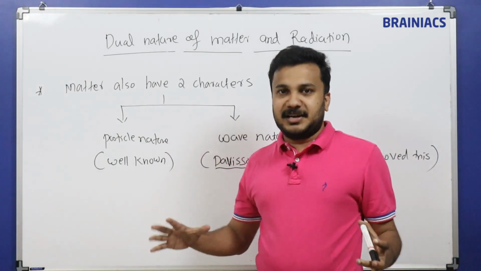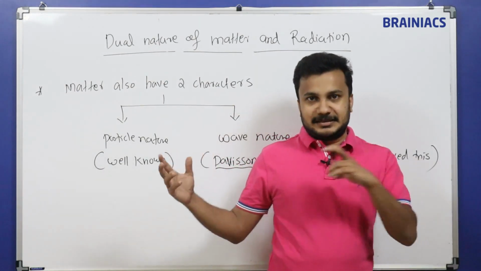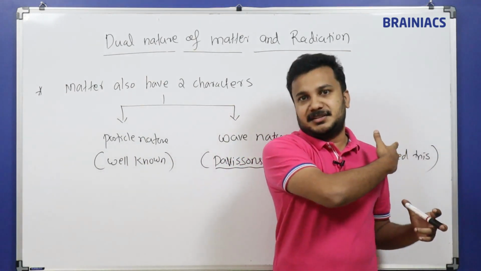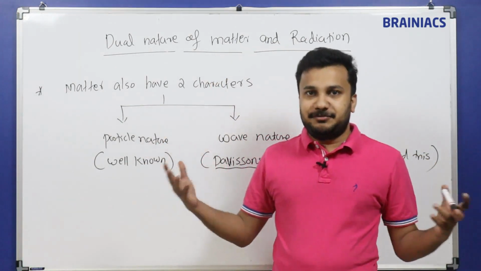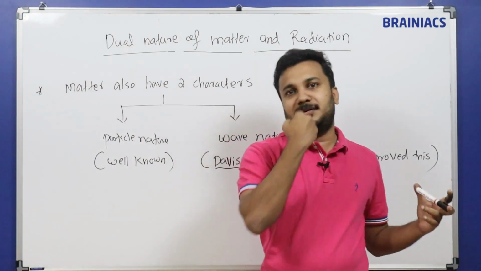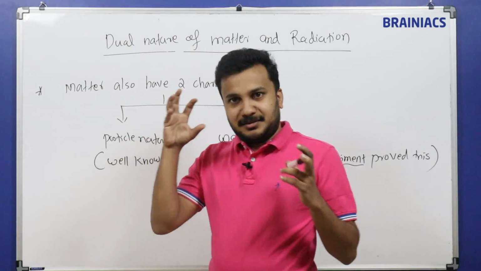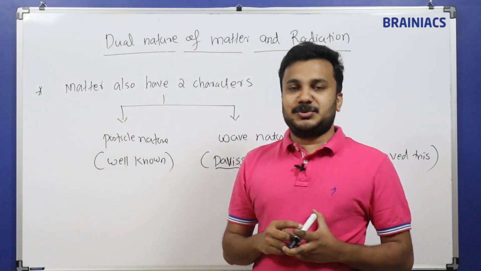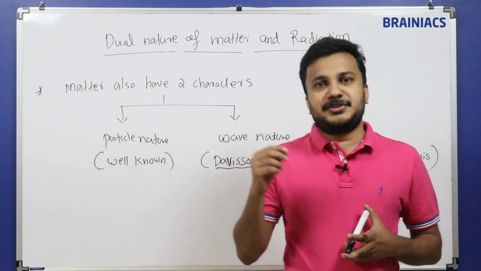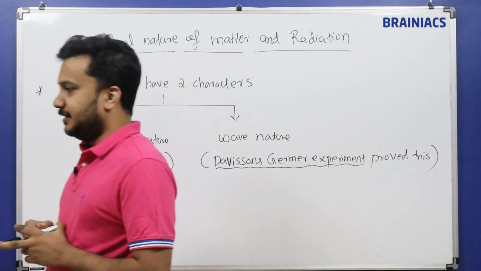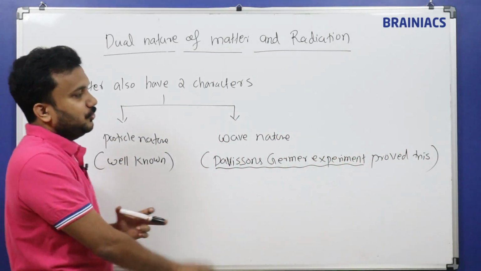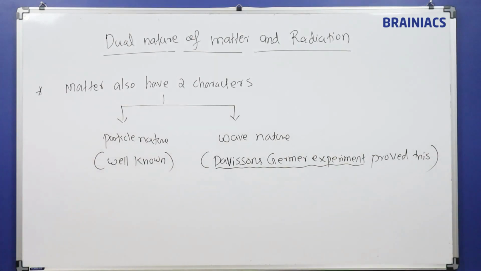Even when I am standing here in my studio, the light system is surrounding me, the board, the camera, the mic system are with me, and the noise cancellation system is also there in the studio. All these are made up of small particles called atoms. So atoms are matter in a simple way. That also has a particle nature, and it also has a wave nature, which is proved by the Davisson-Germer experiment. That is the principle behind this.